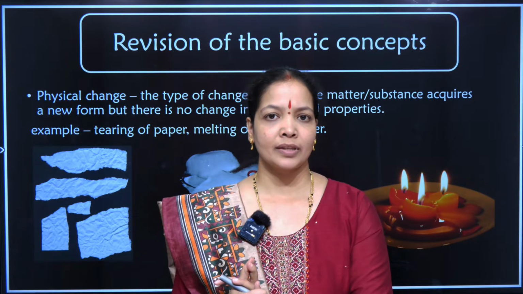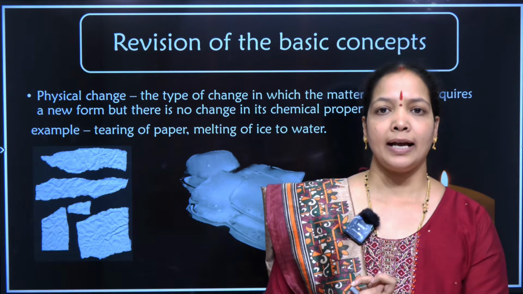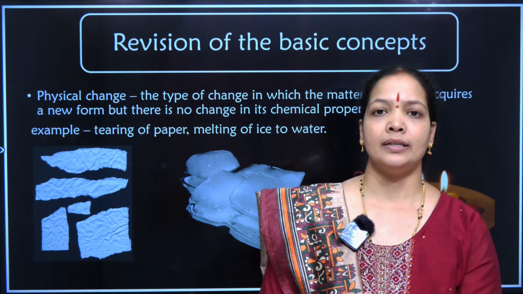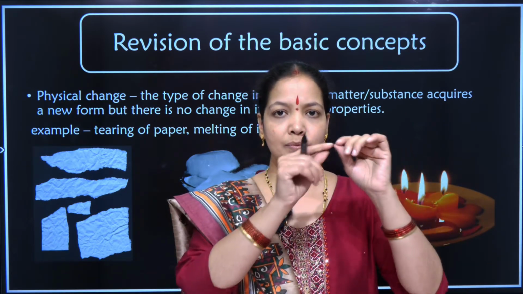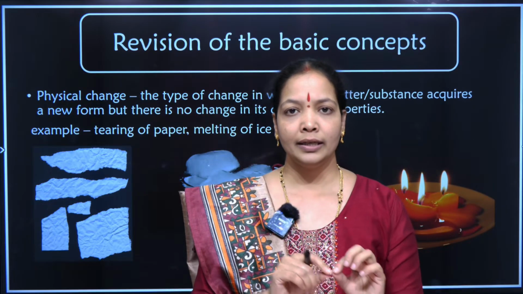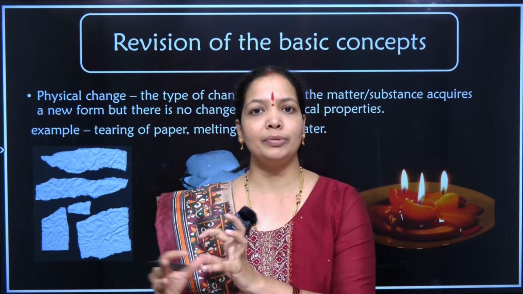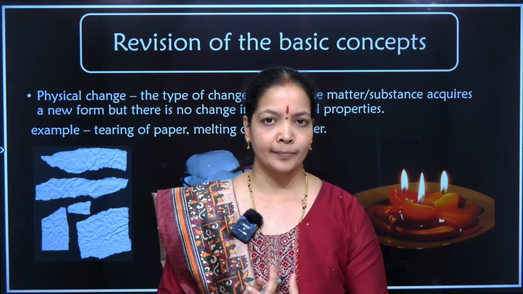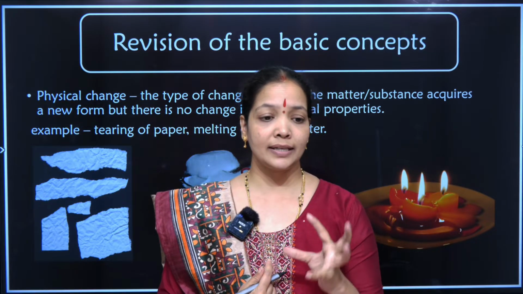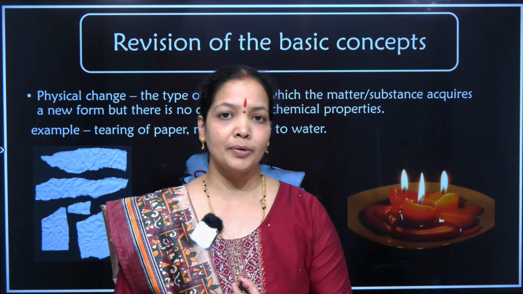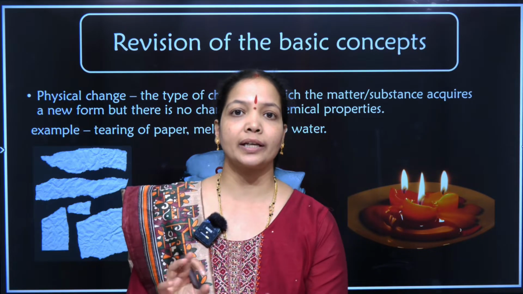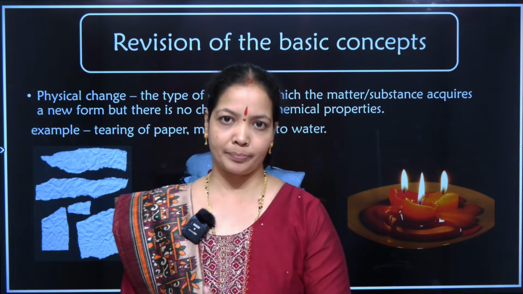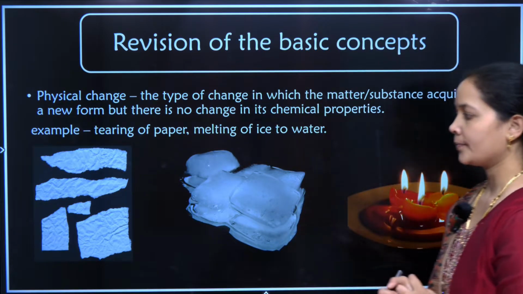The physical appearance of the paper, which was first a rectangle, has become simple crumbled pieces. I cannot see a change in the physical properties of the paper. If I look at the pieces, I recognize they are still made of paper. So I call it a physical change.